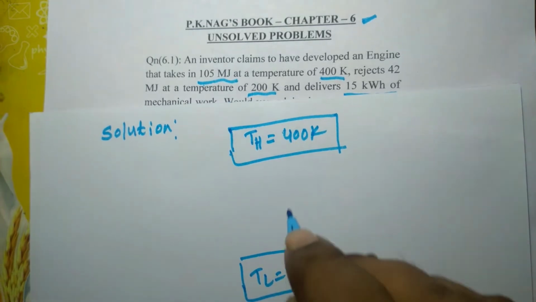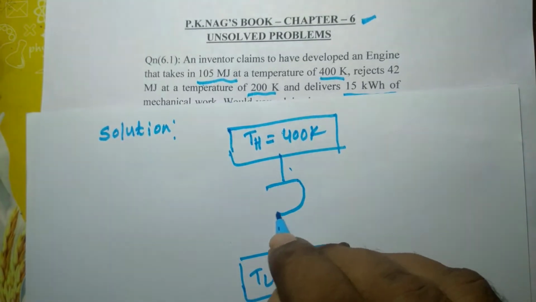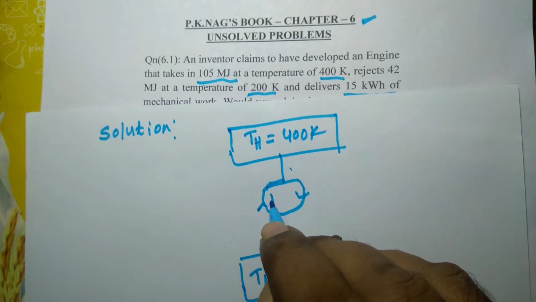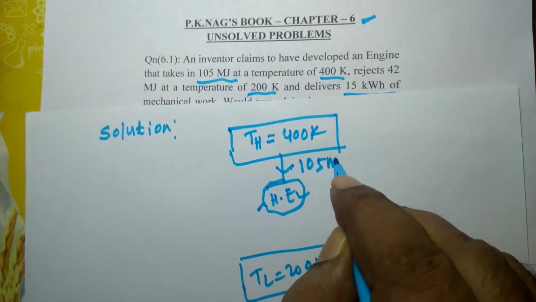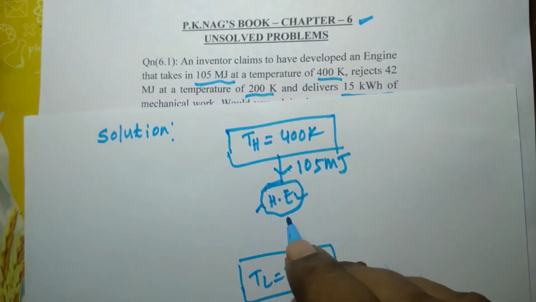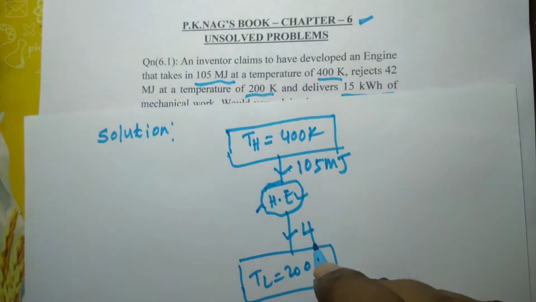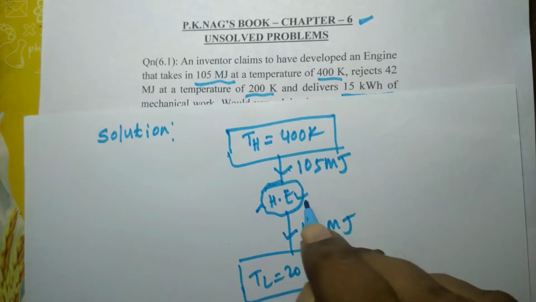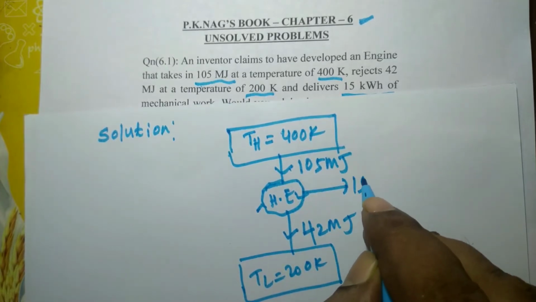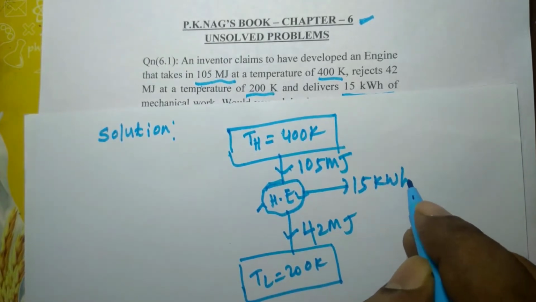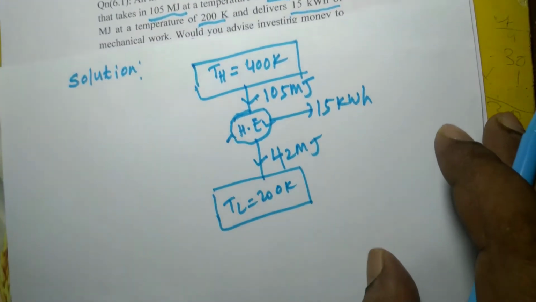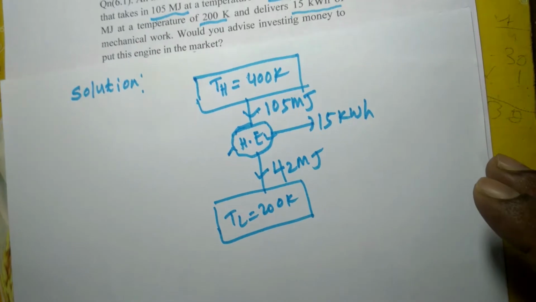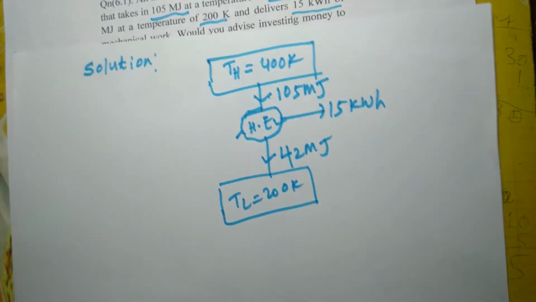An engine is operating between these two temperature levels, and it extracts 105 megajoule of heat, rejects 42 megajoule and produces work of 15 kilowatt hour. We are going to discuss whether the claim the inventor has made is genuine or not. That we are going to study.